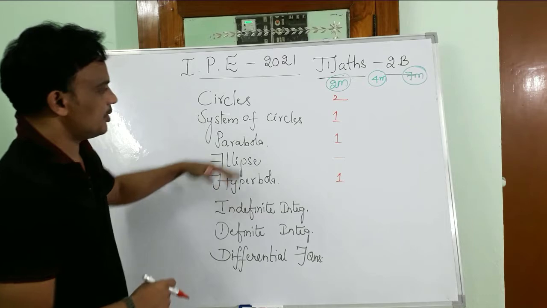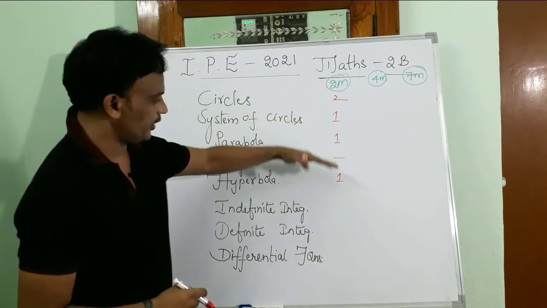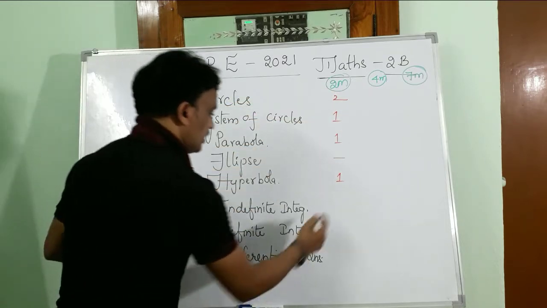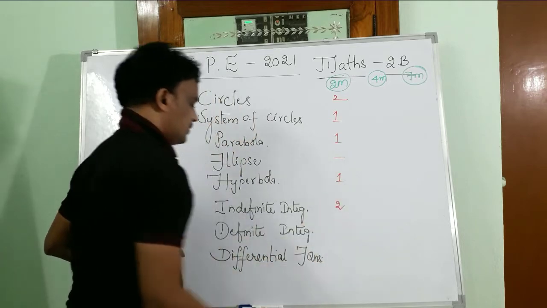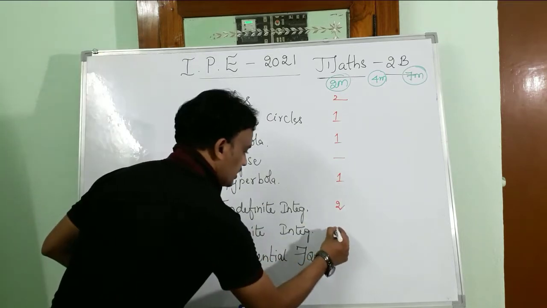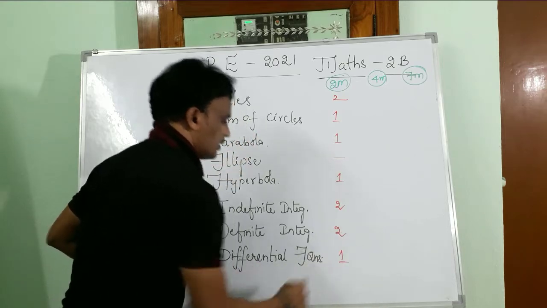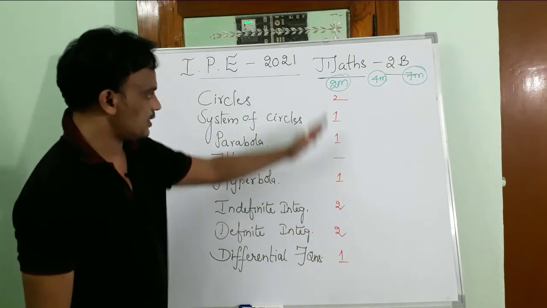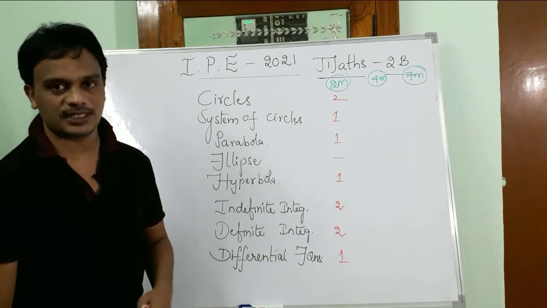So this is about coordinate geometry, 2, 3, 4, 5 questions. From the indefinite integration 2 questions, from the definite integration 2 questions, and 1 question from differential equations, totally 10 questions. That is about section A.